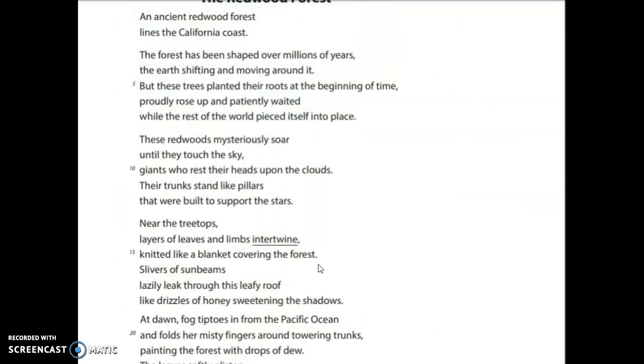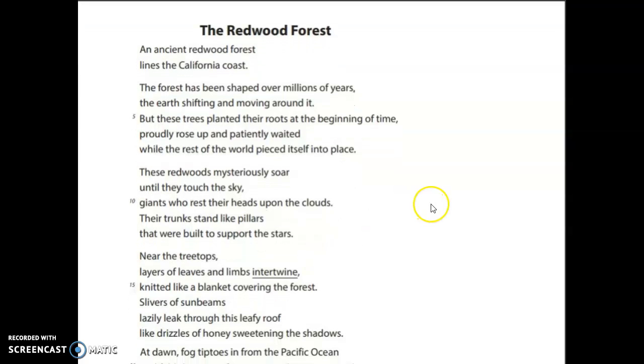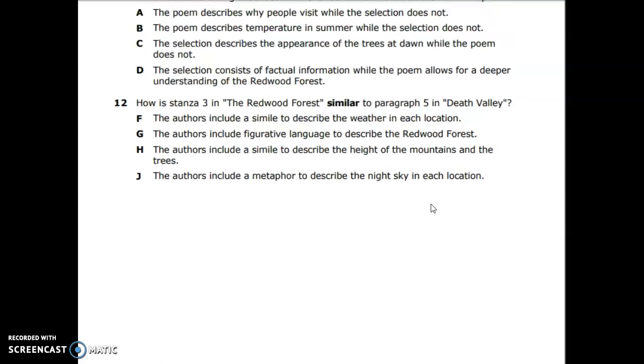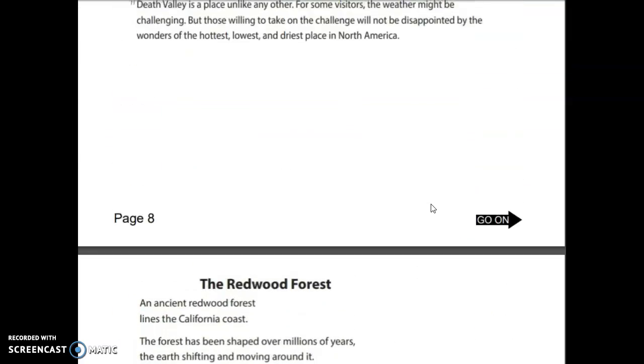So stanza 3. These redwoods mysteriously soar until they touch the sky. Giants who rest their heads upon the clouds, their trunks stand like pillars that were built to support the stars. Comparing that to paragraph 5 in Death Valley.